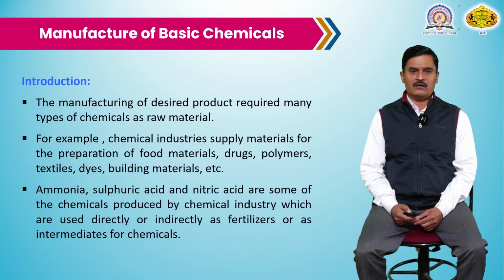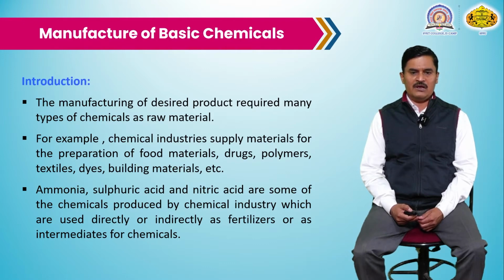So manufacture of ammonia requires different types of raw materials like hydrogen, nitrogen and some catalyst. In the introduction, the manufacture of a desired product requires many types of chemicals, which means different industries require many types of basic chemicals like nitric acid, ammonia, sulfuric acid or HCl. All these chemicals are required by every chemical industry.